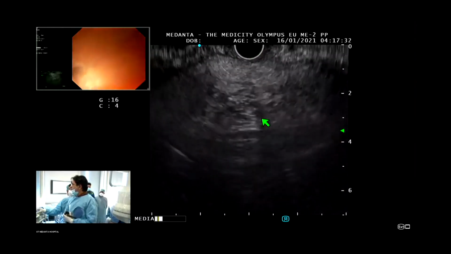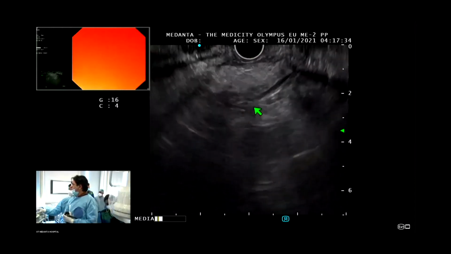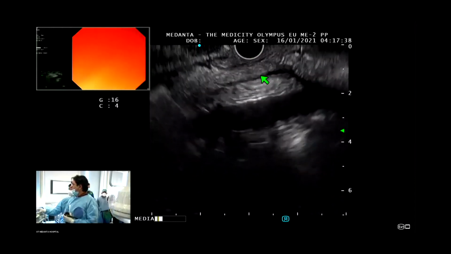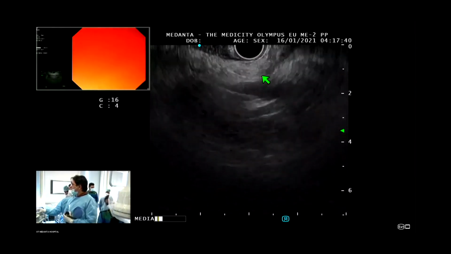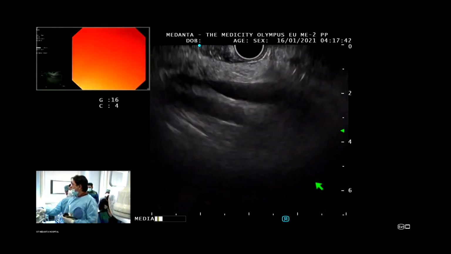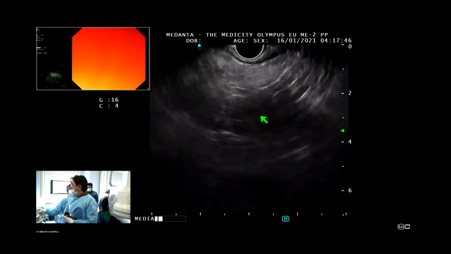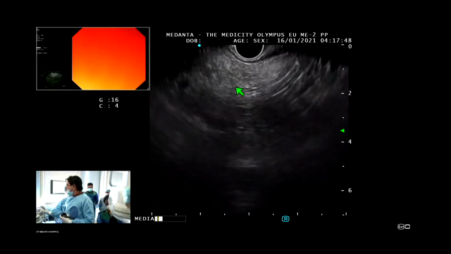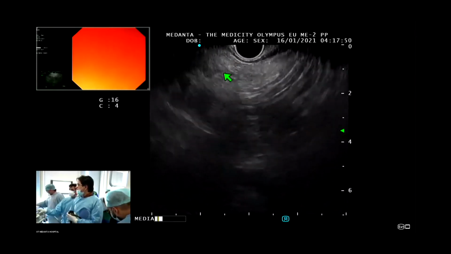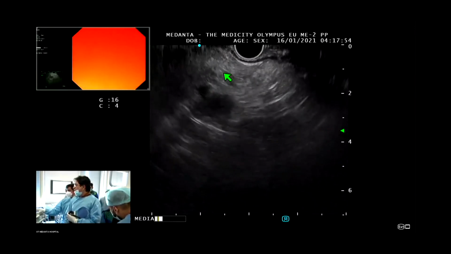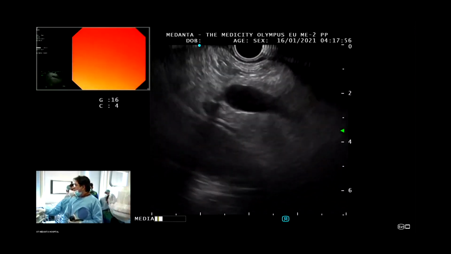The pancreatic echo texture is salt and pepper in appearance. And I am coming to the body. I have come to the body. Can you see the pancreatic duct here? A very tiny pancreatic duct is visible here. My scope has fallen to the stomach.